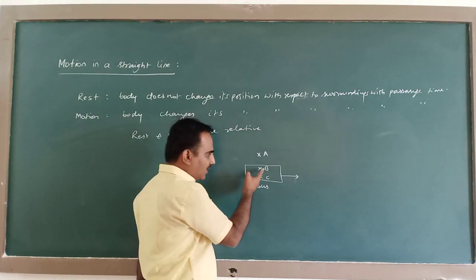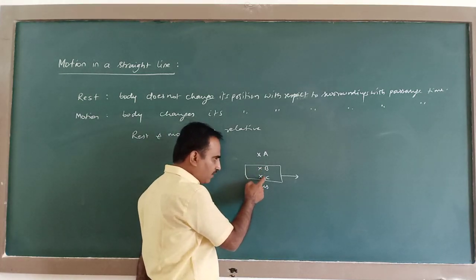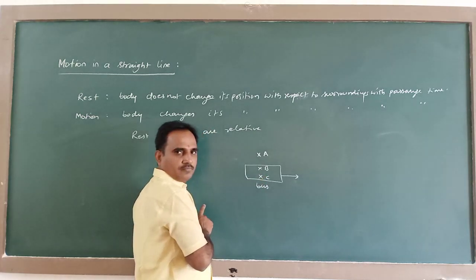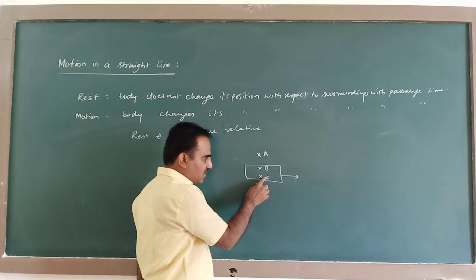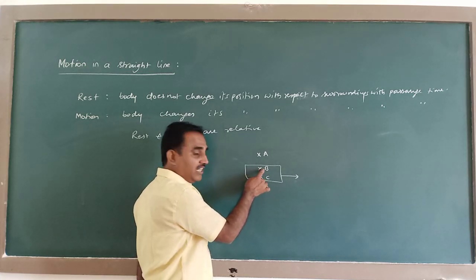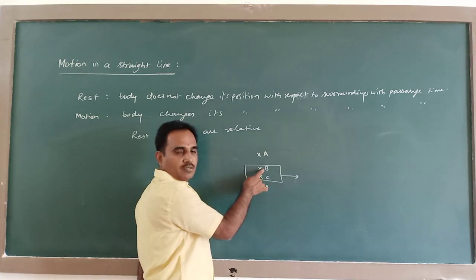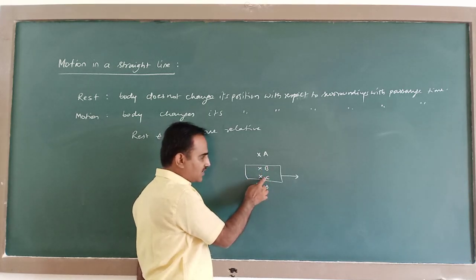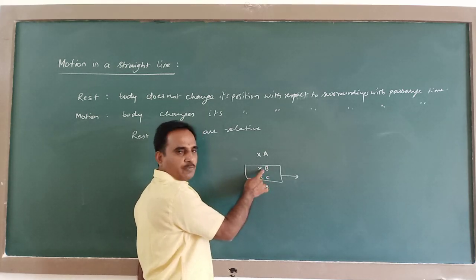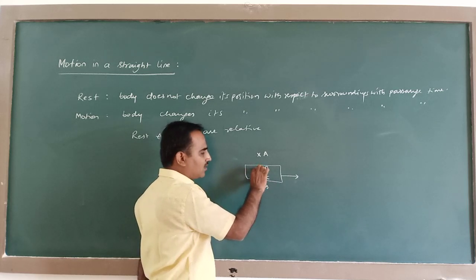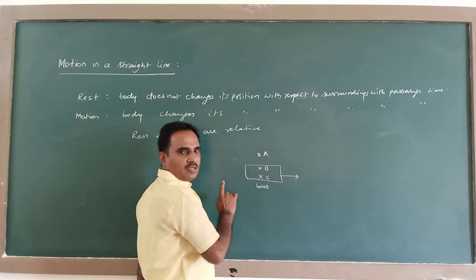When you compare the same B with respect to C, with respect to this person C, this person B is at rest, because both are sitting in the same bus.